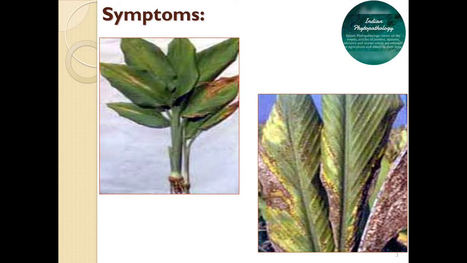Adjacent leaf spots coalesce, forming reddish brown blotches and a blighted appearance. Owing to the excessive spotting and destruction of chloroplasts, the functional leaf surface is considerably reduced. In severe attack, shedding of leaflets and premature aging of the crop happen. So these are the symptoms of brown leaf spot.